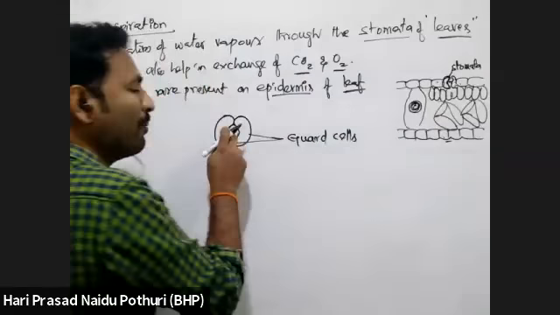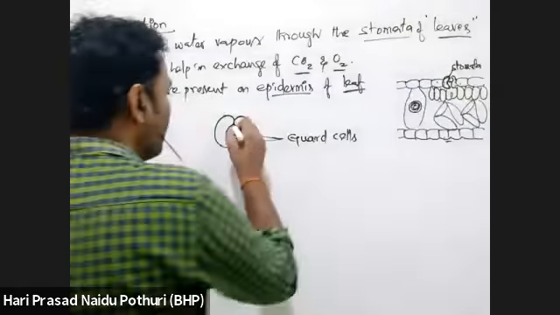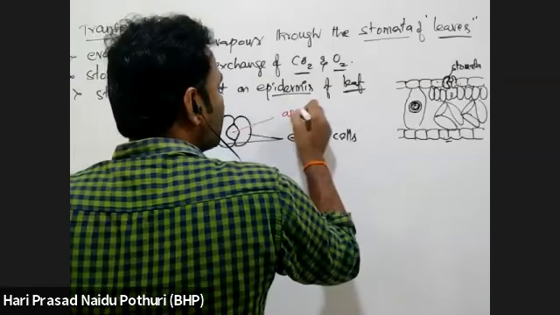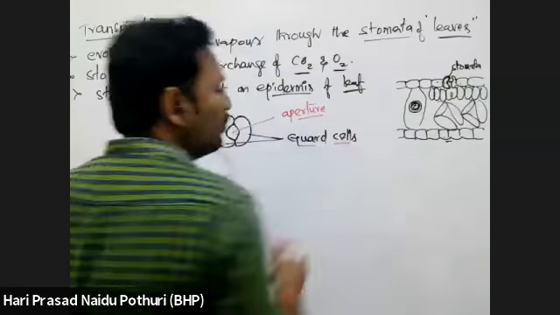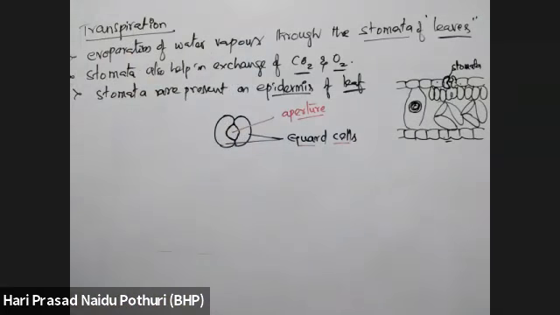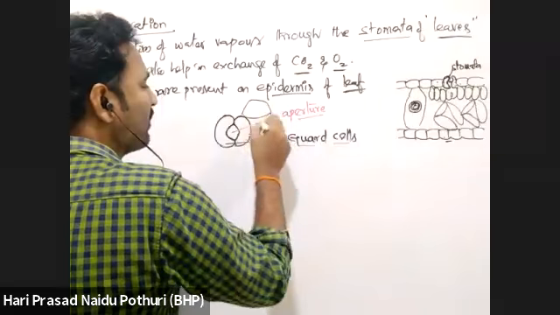That stomatal opening is called the stomatal aperture or opening. This stomatal aperture is surrounded by two guard cells. These cells are next surrounded by subsidiary cells.